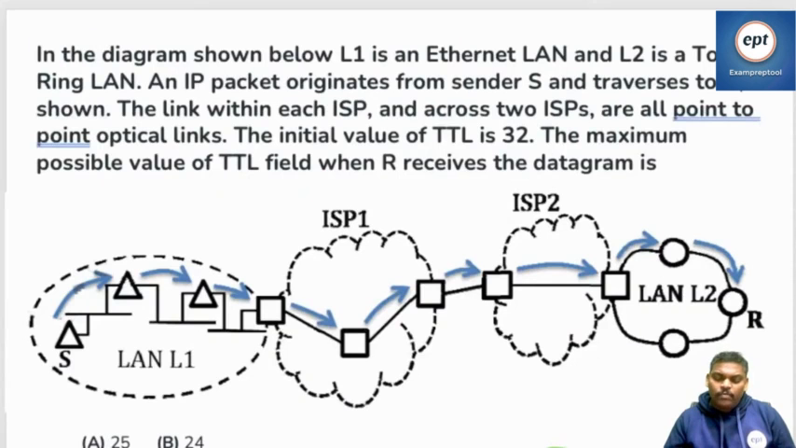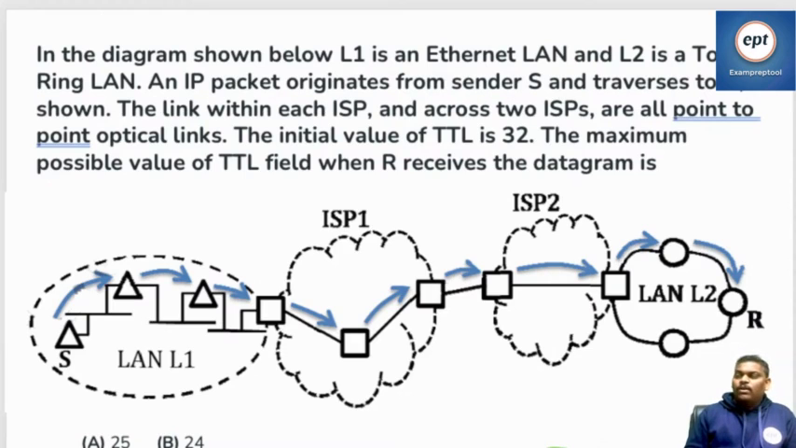Question number 25. In the diagram shown below, L1 is an Ethernet LAN and L2 is a token ring LAN. An IP packet originates from sender S and travels to R as shown. The links within each ISP and the two ISPs are all point-to-point links. The initial value of TTL is 32. The maximum possible value of TTL field when R receives the datagram is.